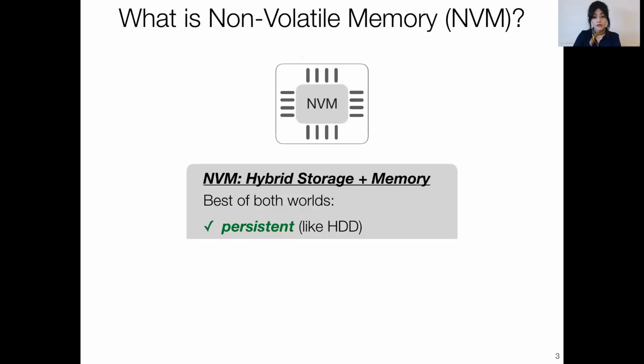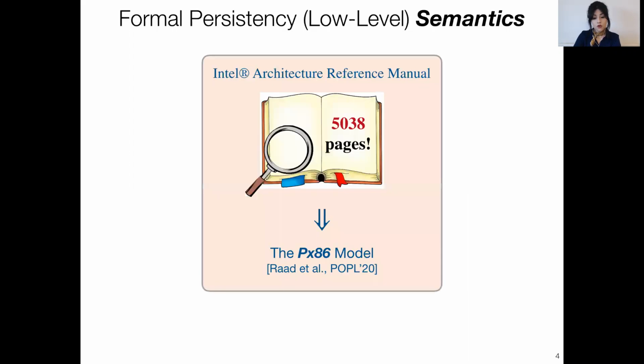Non-volatile memory, or NVM for short, is a hybrid of these two worlds, bringing you the best of both. They are fast like RAM, but they're persistent like hard disk drives. In fact, NVM, or persistent memory, has become so prevalent that recently mainstream architectures such as Intel and ARM have extended their models with persistency features.